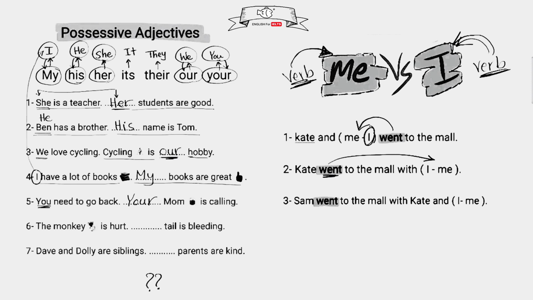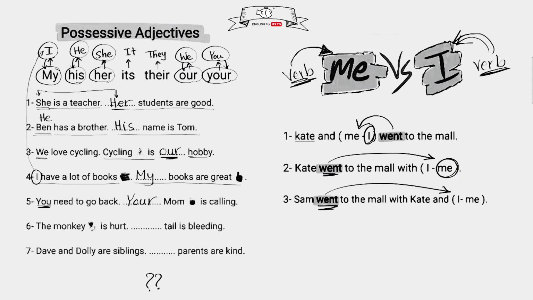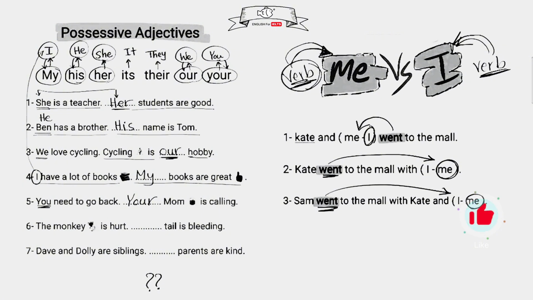Here, it comes after the verb, so the answer is me. Also, here, it comes after the verb, so the answer is me. There is another hint to choose me, guys. When it comes after a preposition, like of, for, to, with, then me, and with here, then me.